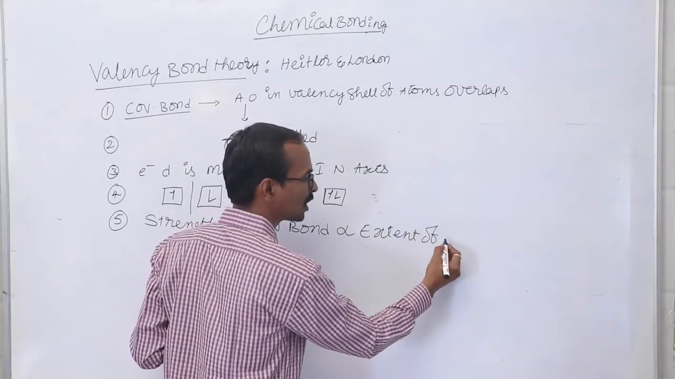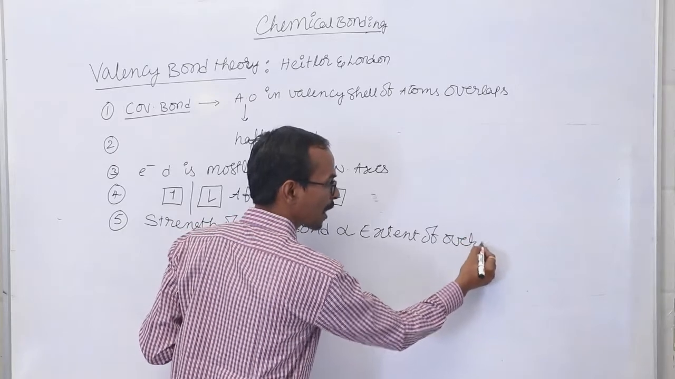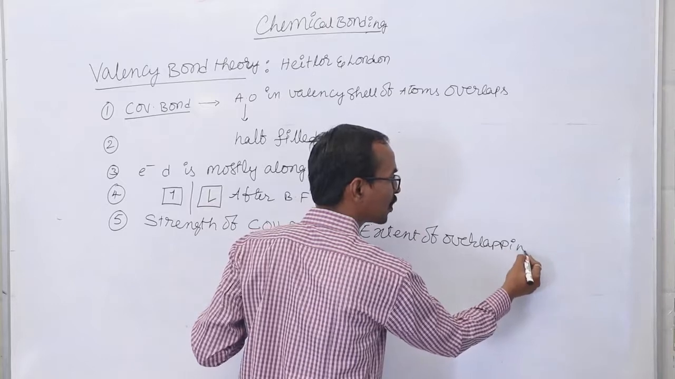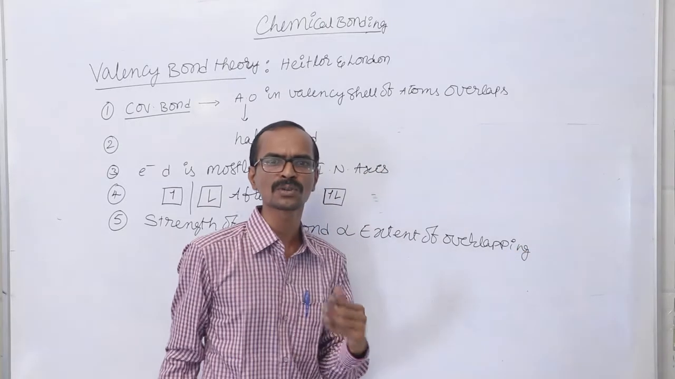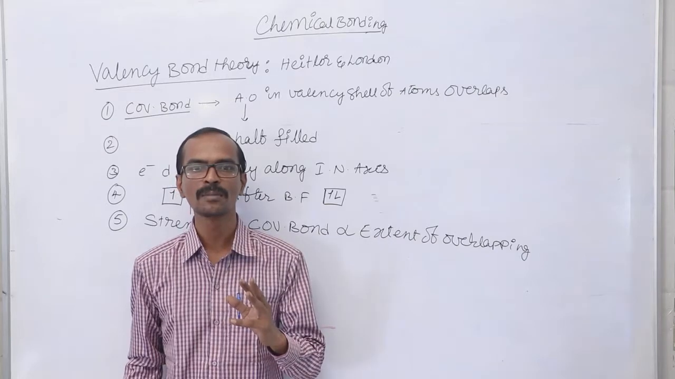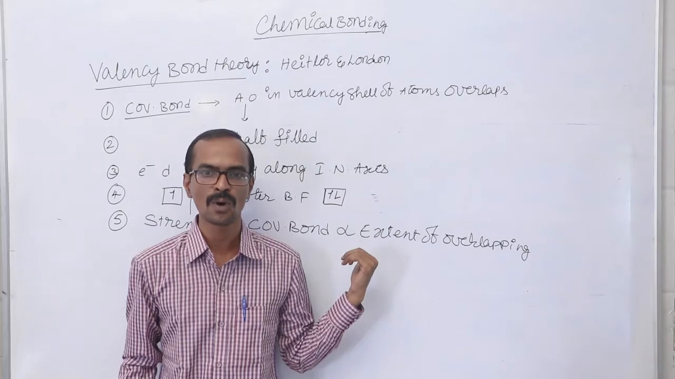The strength of covalent bond is directly proportional to the extent of overlapping. The more the overlapping, the stronger will be the bond. The lesser the overlapping, the weaker will be the bond. So the strength of the covalent bond is directly proportional to the extent of overlapping.